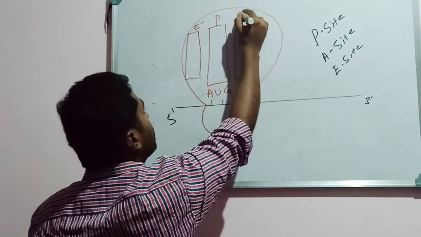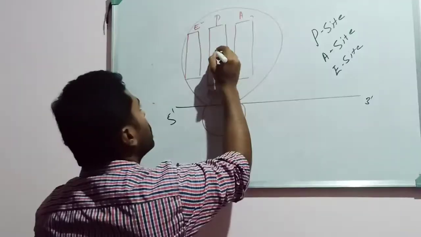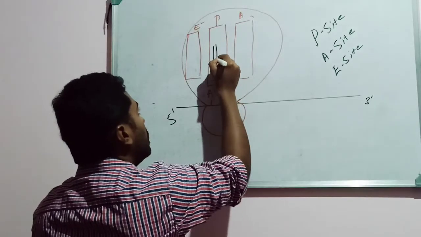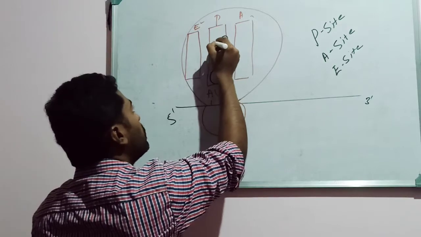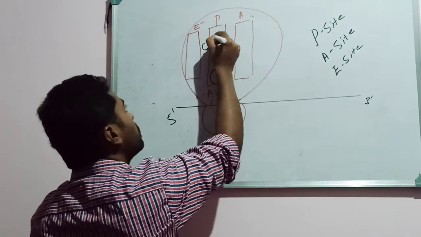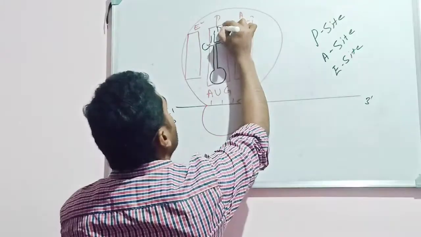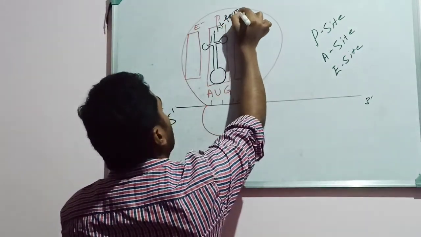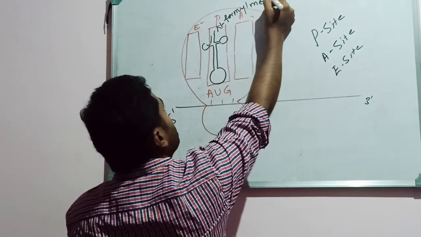The tRNA with the methionine amino acid comes and binds to the mRNA molecule on the P site of the ribosome. On the P site of the ribosome, the tRNA molecule binds, and it came with the amino acid N-formyl methionine. This is an amino acid.